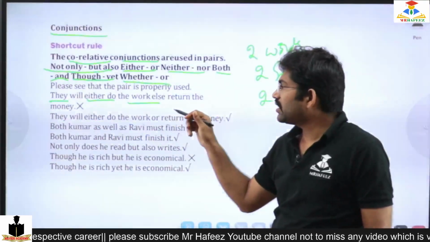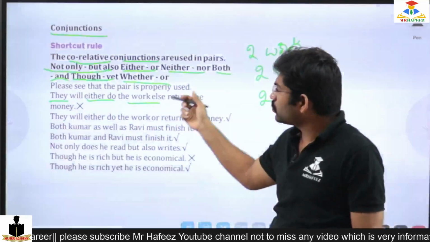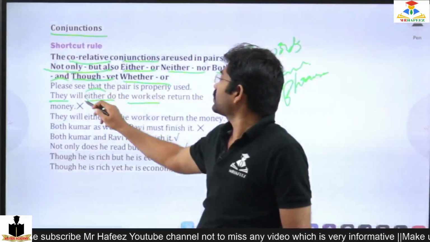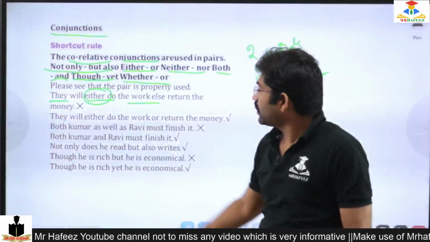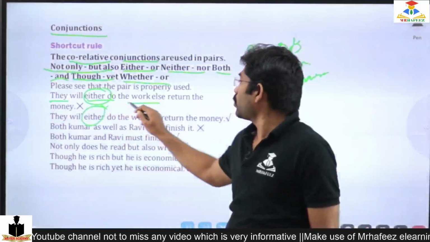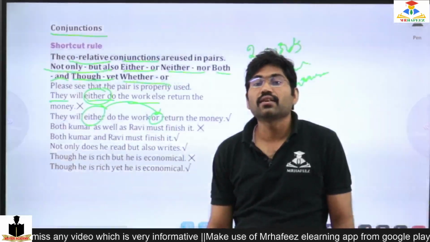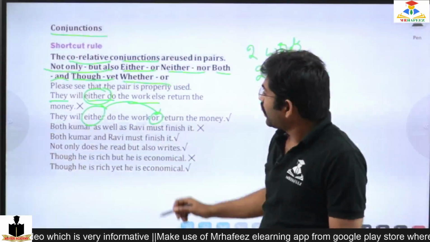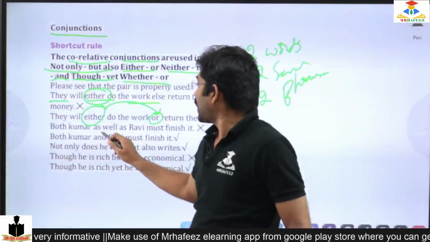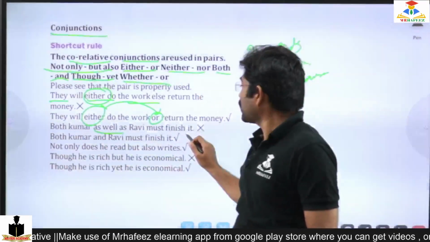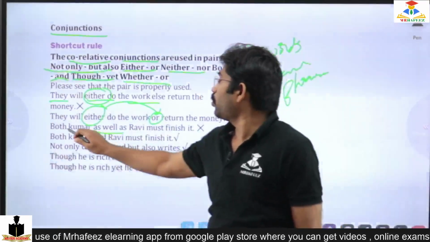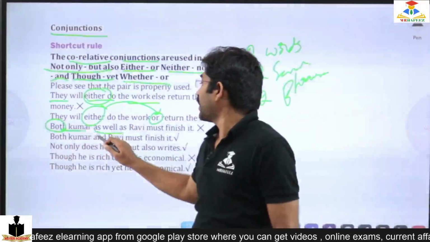So generally, either is a keyword, and either is followed by or. It should repeat: either is followed by or. And in "both Kumar as well as Ravi must finish it," again both is followed by and.